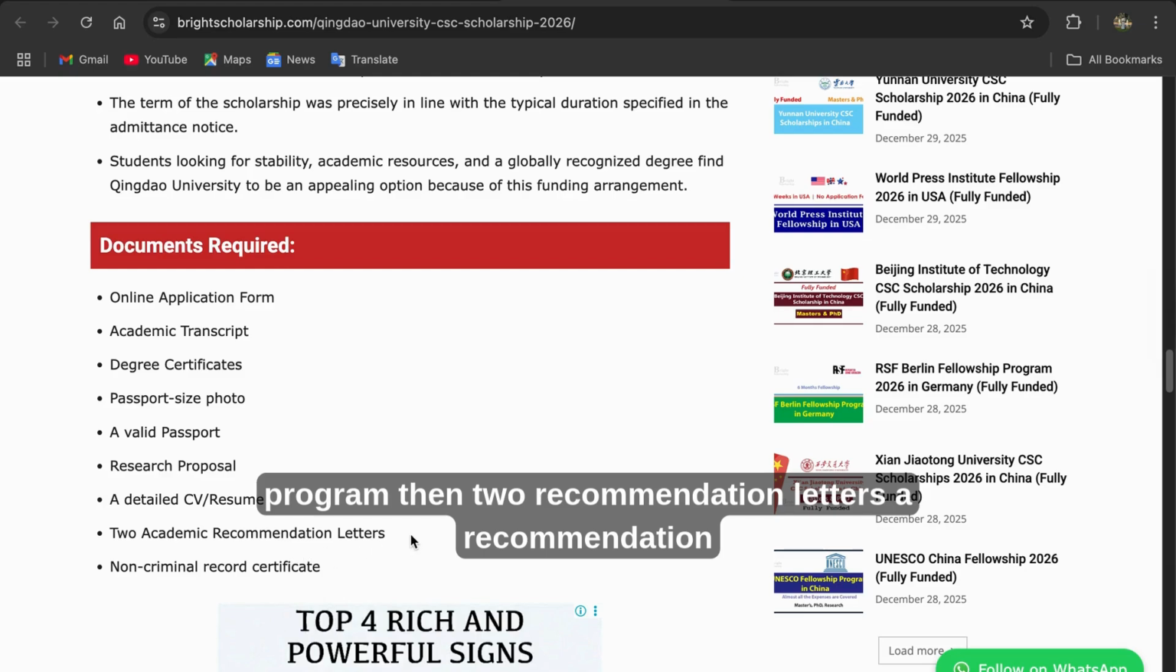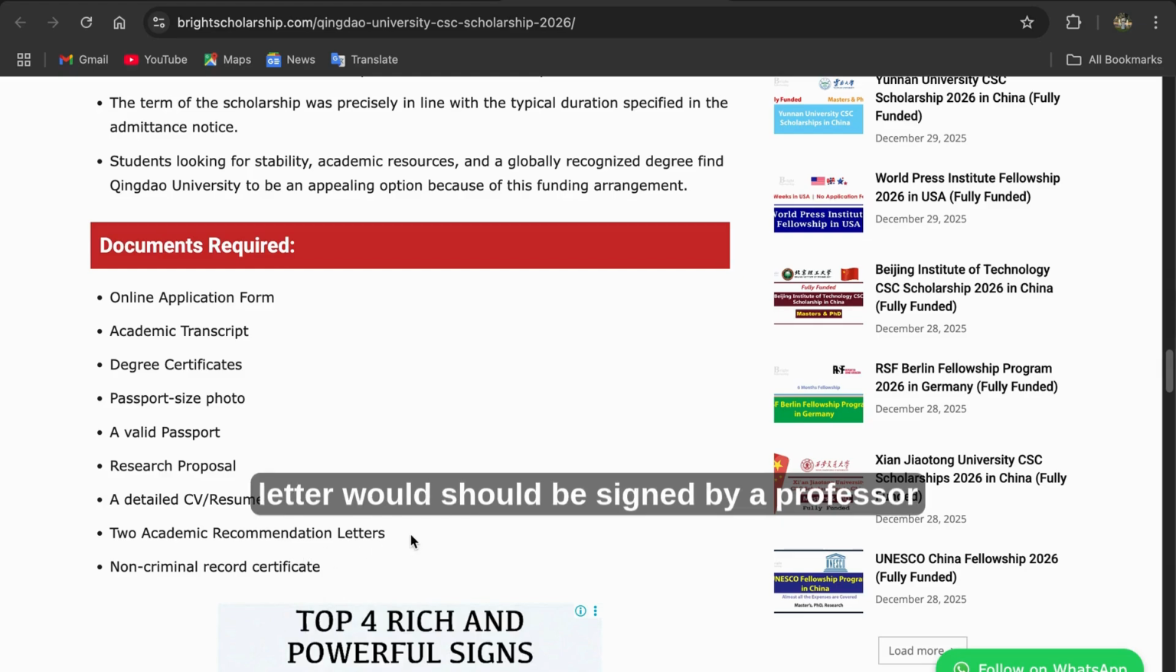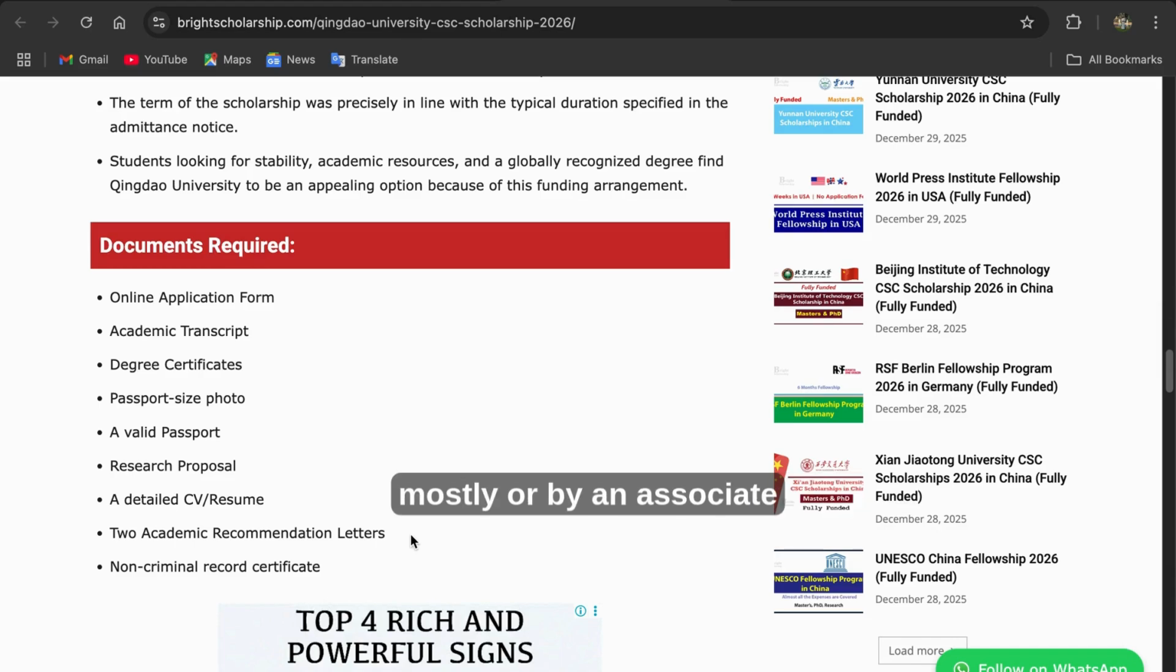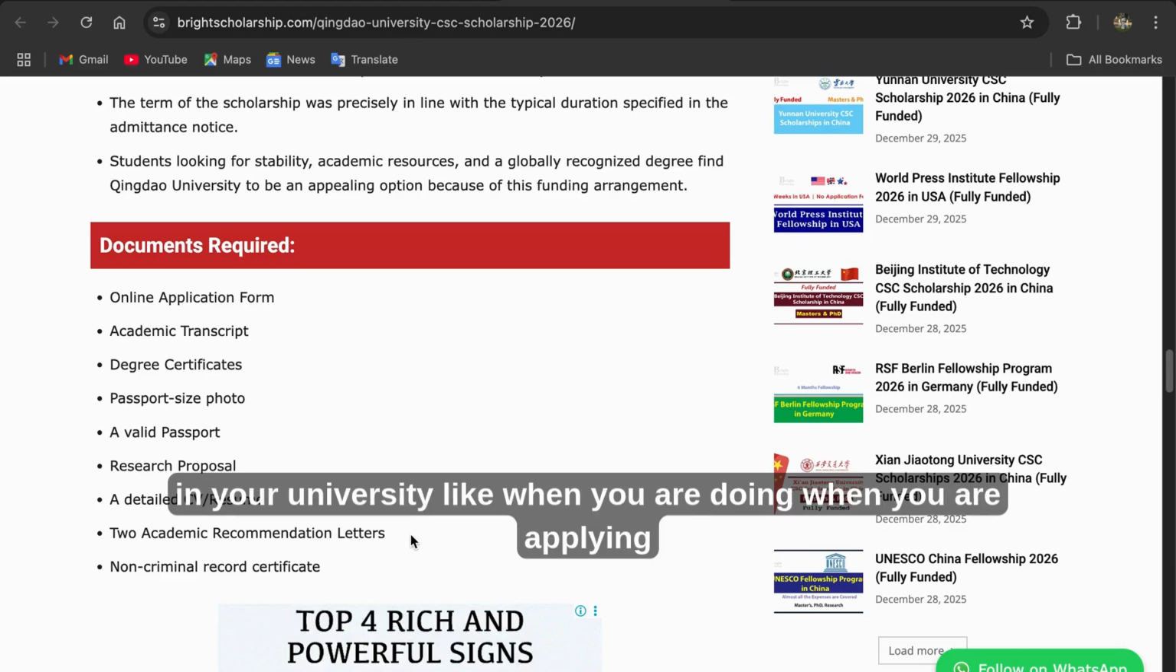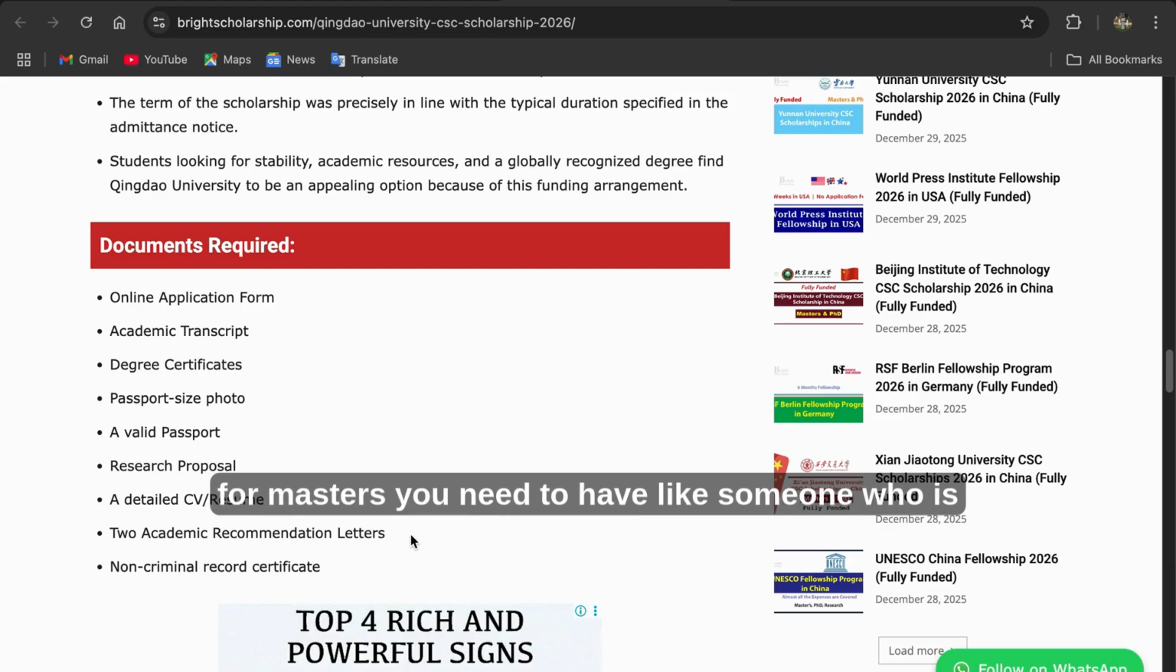Then two recommendation letters. A recommendation letter should be signed mostly by a professor, or by an associate or assistant professor, a PhD holder in your university. When you are applying for master's, you need someone who is a PhD holder, not a master's holder. It will boost you and give you a very high chance of getting accepted.